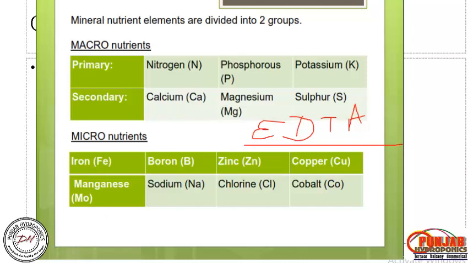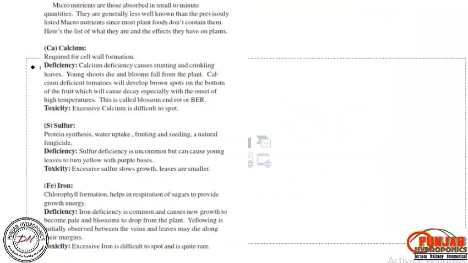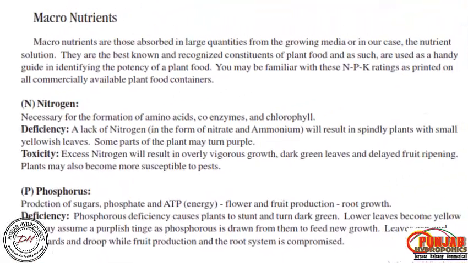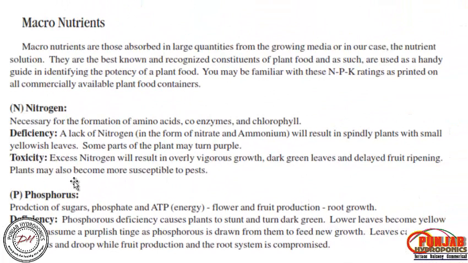So these are the mineral nutrients. You cannot call them chemicals. These are not chemicals. These are the mineral nutrients, the basic nutrient requirements. I will tell you later on the different roles of macronutrients. Why are they required? Because macronutrients are those that plants absorb in large quantity from the growing media. The nutrient solution must have them in the proper ratio.